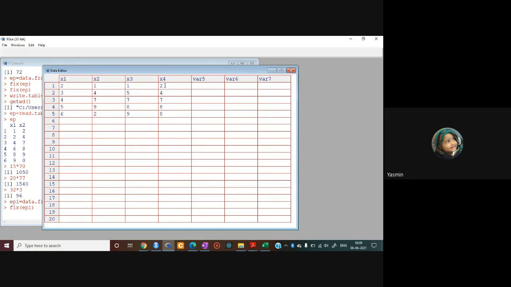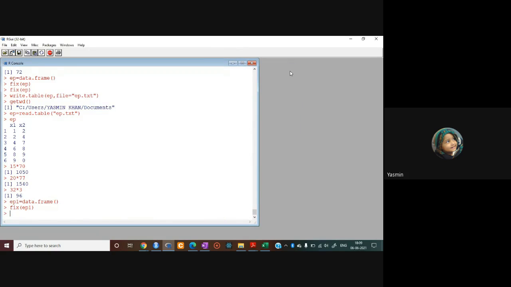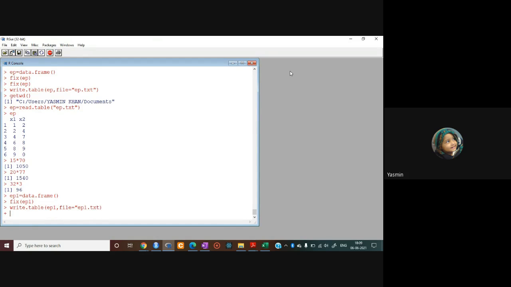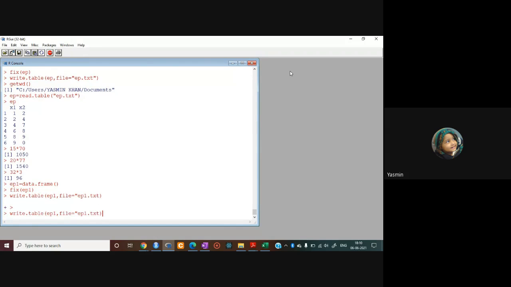After entering data, you just have to close this window, right? Immediately after closing the window, you have to save your data. You save your data by using the command write.table. Then you have to write the file name, which is EP1, file equals, within double quotes, ep1.txt. Just press enter. One inverted comma has been left.